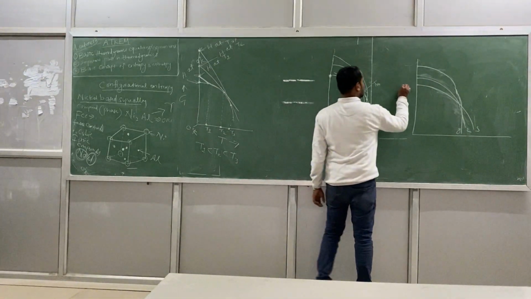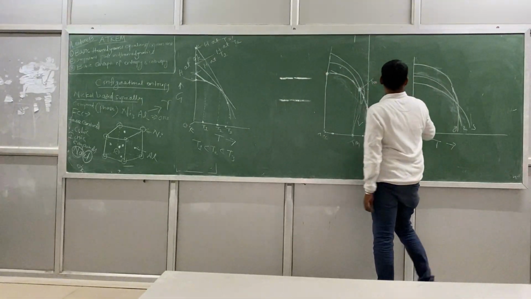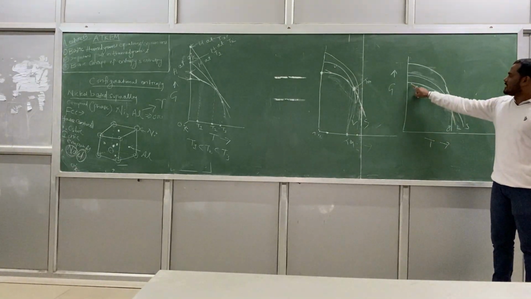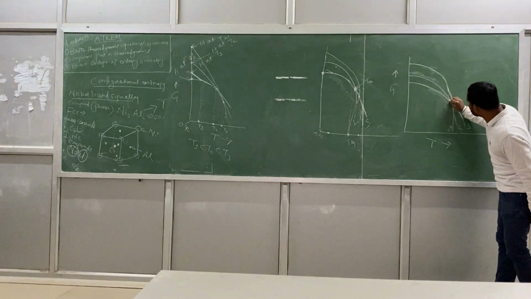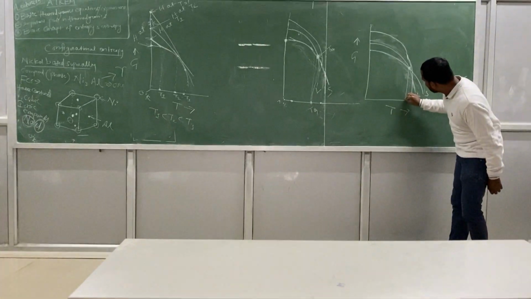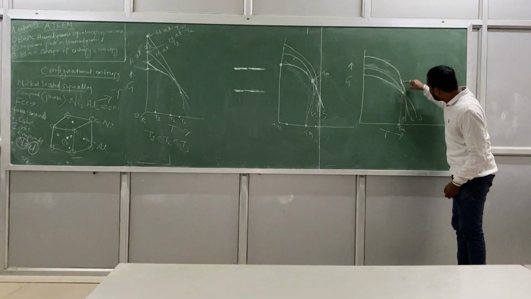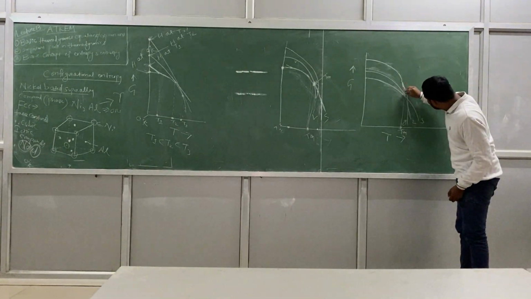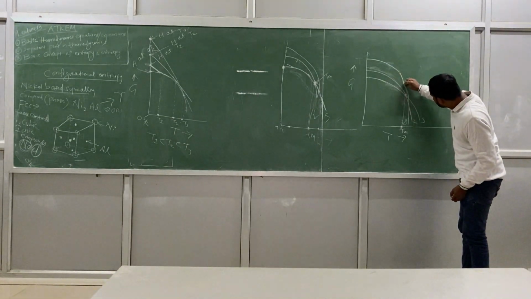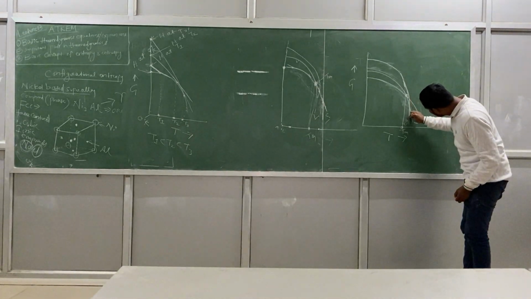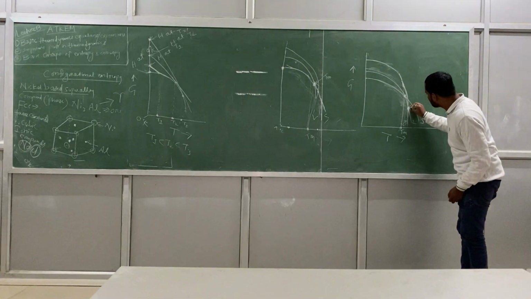G versus T. The free energy of solid is minimum. Below this intersection point is your Tm, the melting point. Very good. This is the liquid curve and this is the gas curve, and the gas curve is intersecting the liquid curve here, right? So what will this point be?